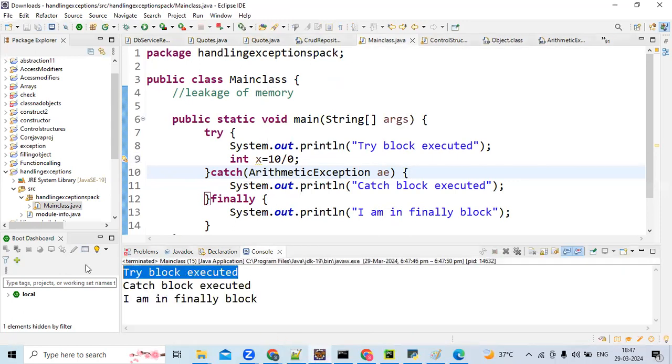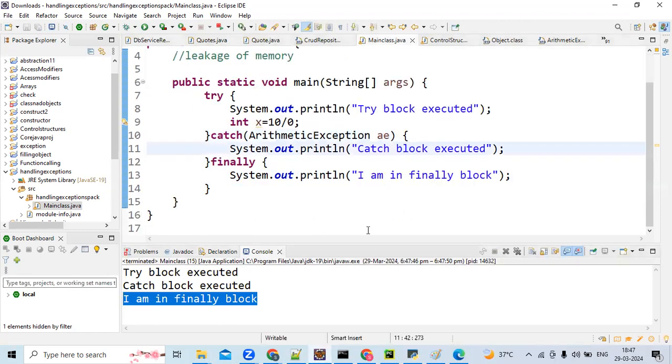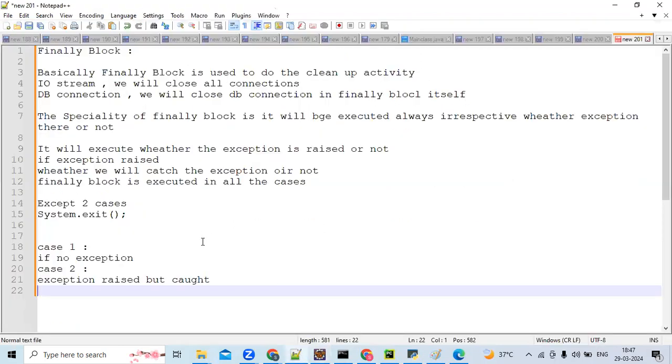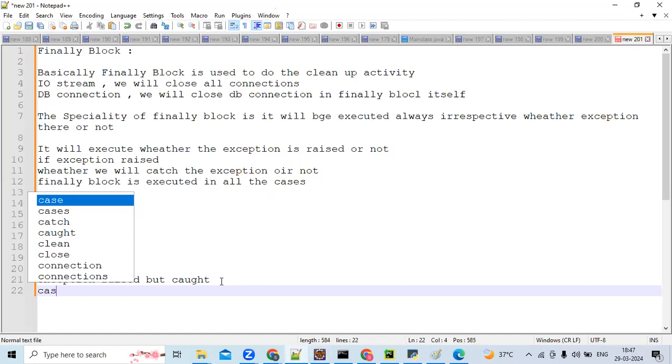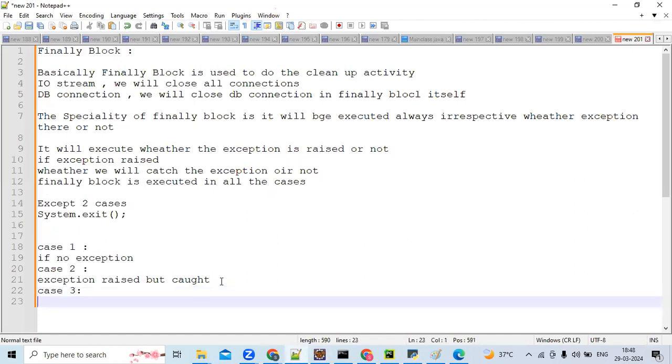See, the try block is executed, the catch block is executed, and finally is executed. That is case 2, what we said. Now case 3: an exception will be raised, but we won't catch it. We'll see whether the finally block still executes.